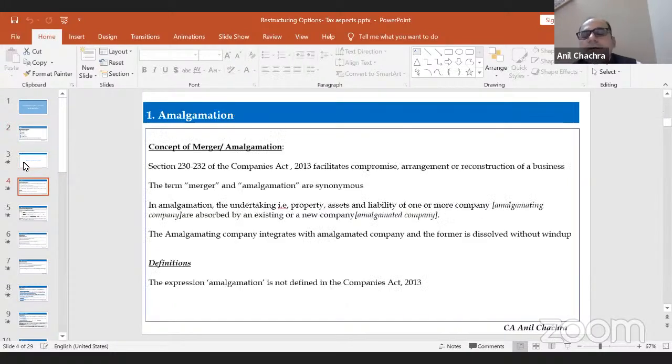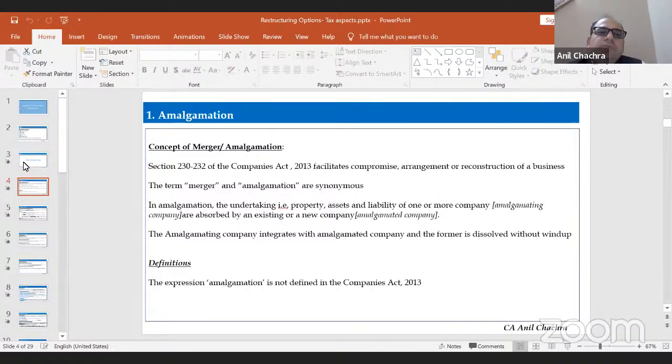So now let's take all the options one by one. First, we are going to discuss the amalgamation or the merger part. The Companies Act, under sections 230 to 232, has defined the procedure for amalgamation and merger. Amalgamation and merger are the same thing; both are synonyms of each other.